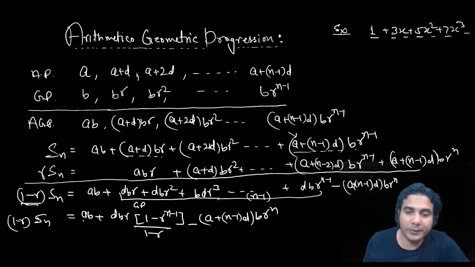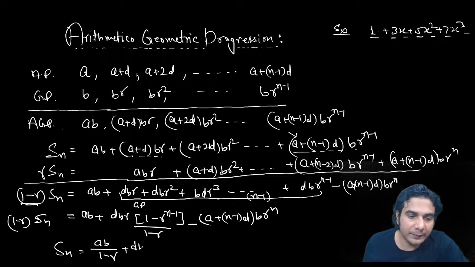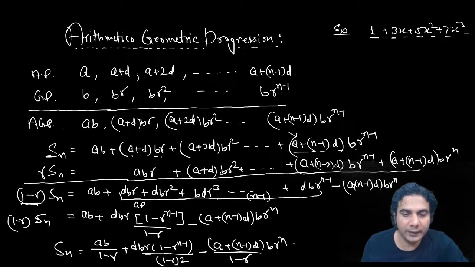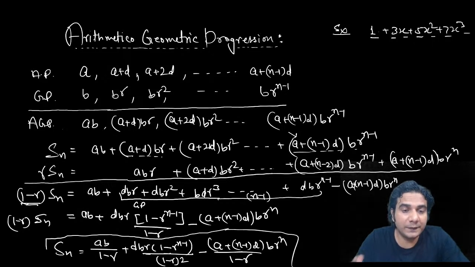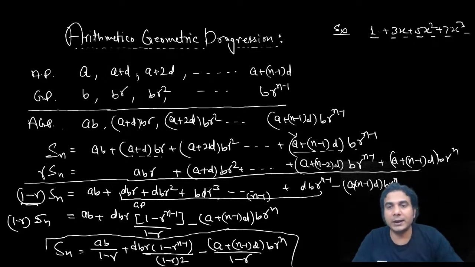Not the formula as I told you, but yes, actually this is the sum: a minus b upon r plus dbr into 1 minus r raised to n minus 1 divided by 1 minus r the whole square, minus a plus n minus 1 into d divided by 1 minus r into br raised to n. Okay, so this is the sum. But as I told you, you don't need to remember the formula. You'll apply this method and find the sum of the series. It won't take time. All right.